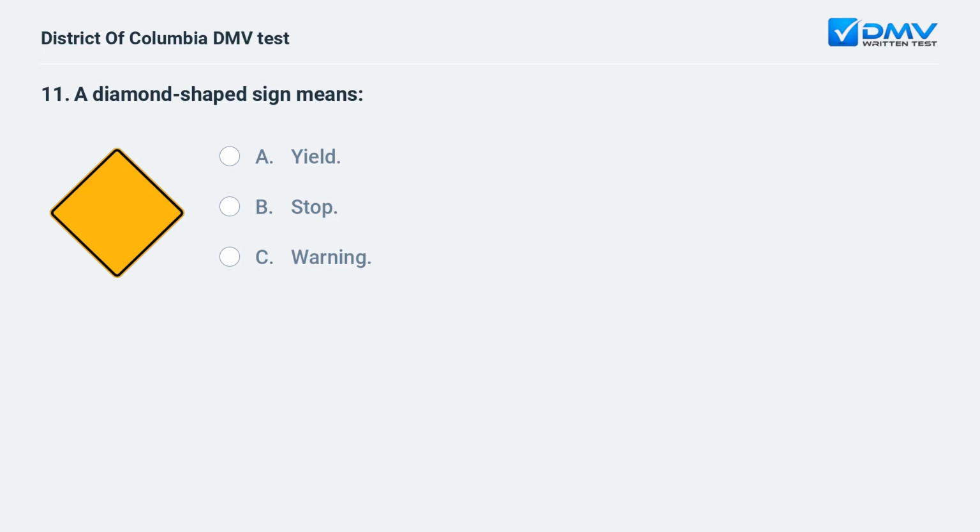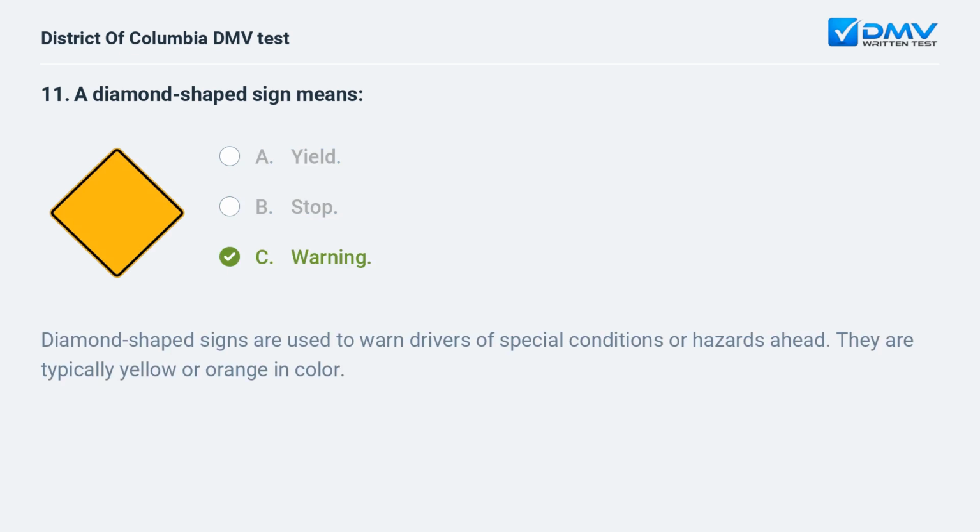A diamond-shaped sign means: a. Yield. b. Stop. c. Warning. c. Warning.